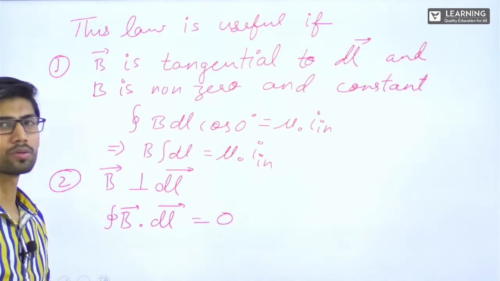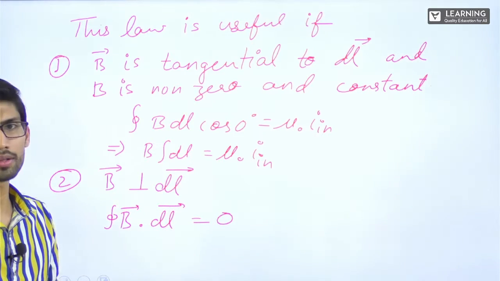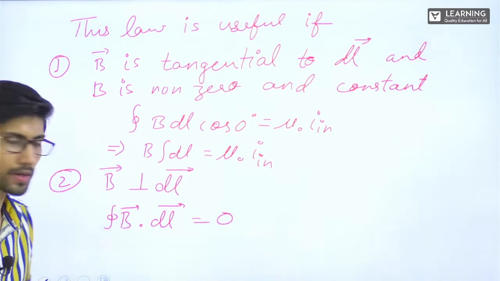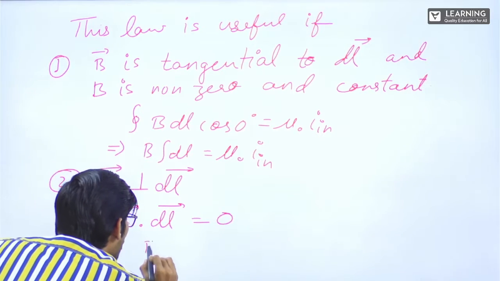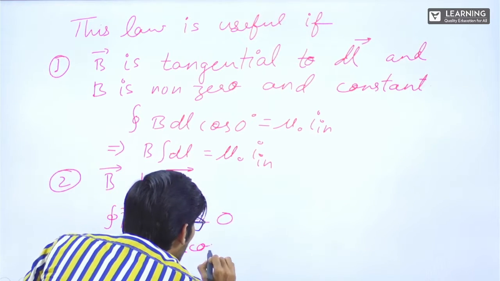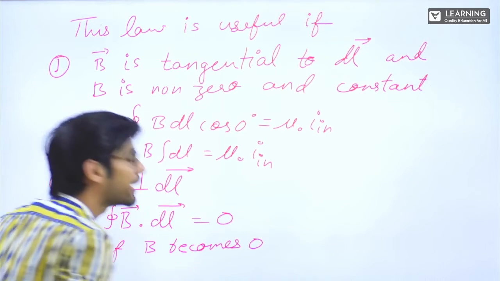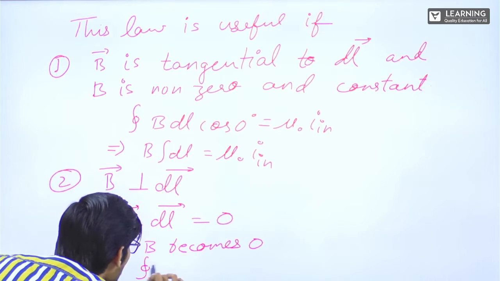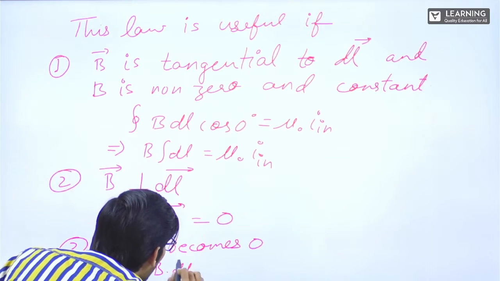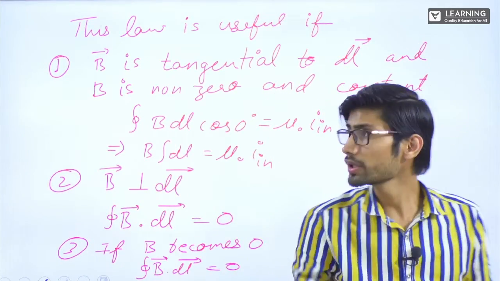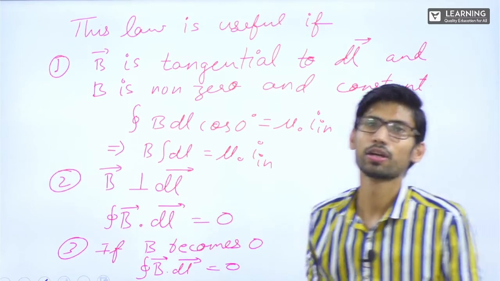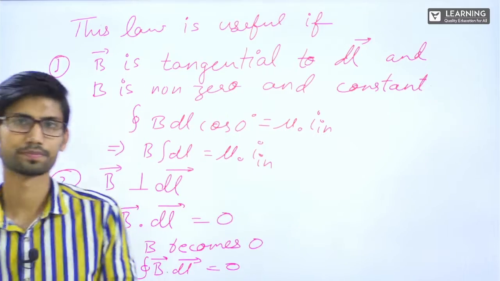So this will become 0. If this becomes 0, again the calculation is easy, right? Third, if B becomes 0. Why? Because if B becomes 0, then again this integral B dot DL will be 0. Calculation will become easy. So in these three different cases, you can use Ampere Circuital Law.